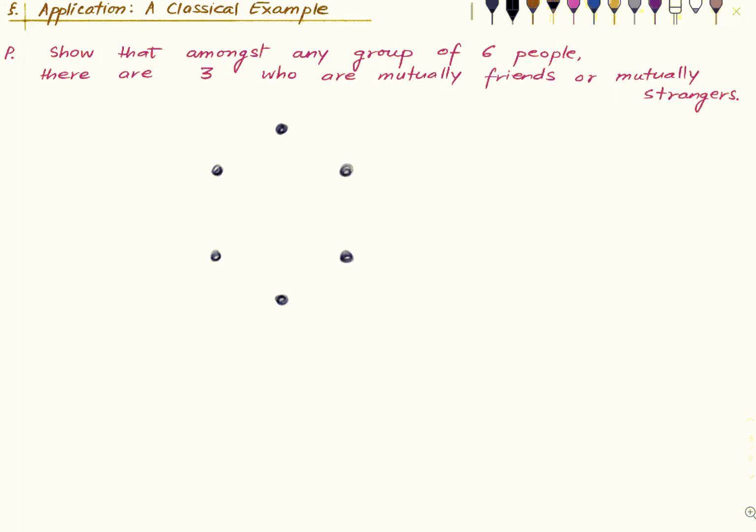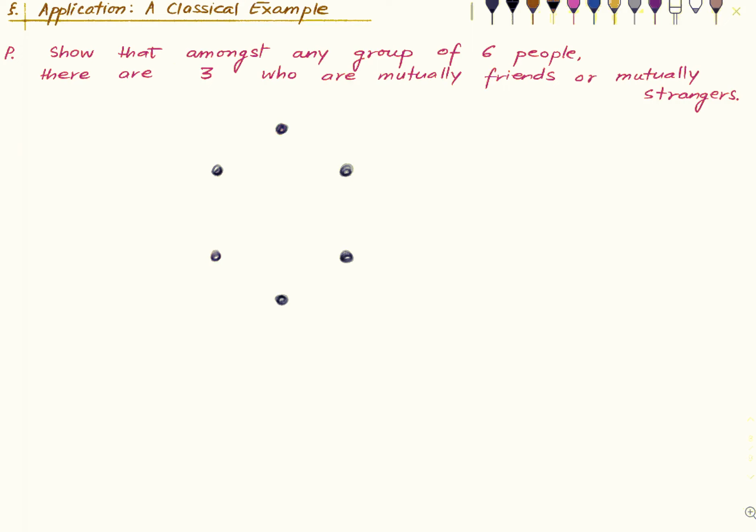Okay, so we have 6 people. And now we want to show that 3 of them are either mutually friends or mutually strangers. So what we will do is, if two people are friends, then we will draw a blue edge between them. We will connect them by a blue line segment. And if 2 people are strangers, we will connect them by a red line segment.